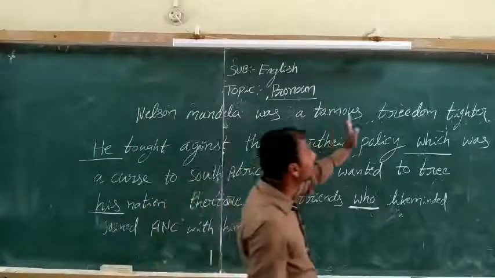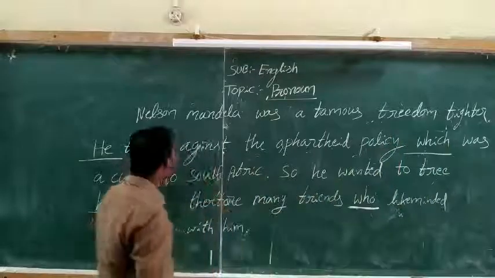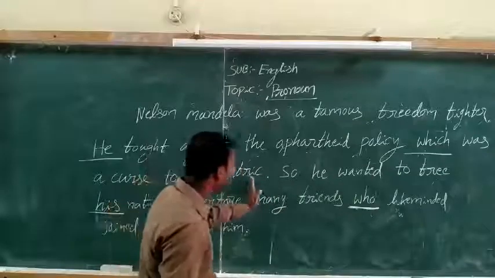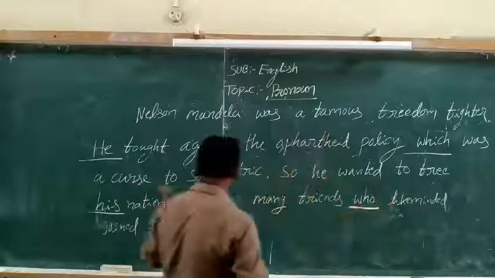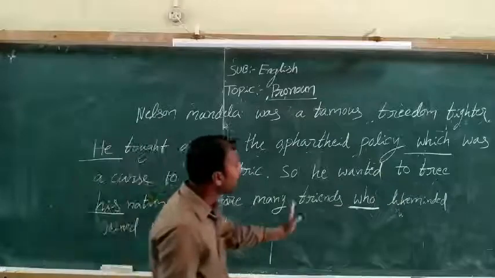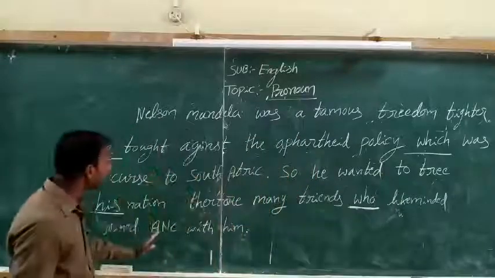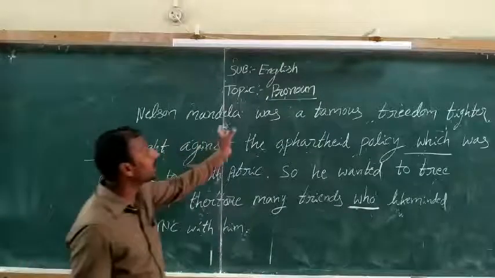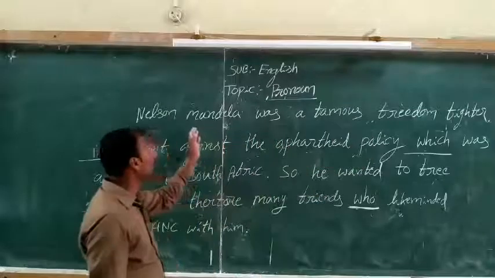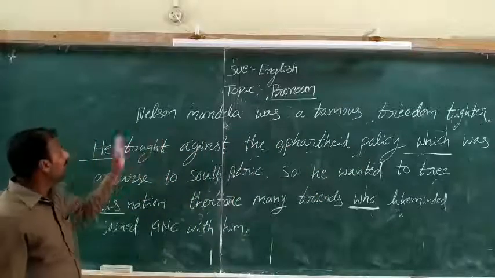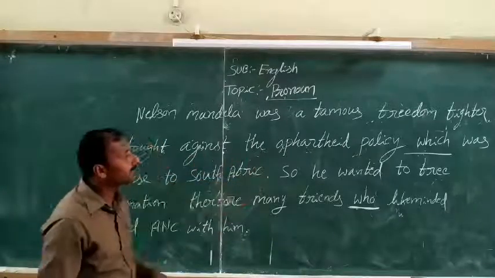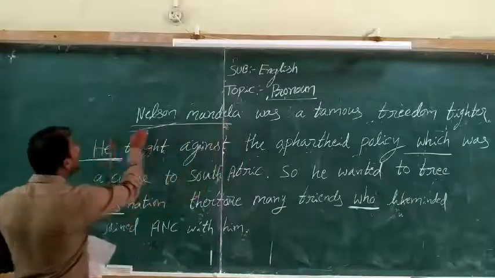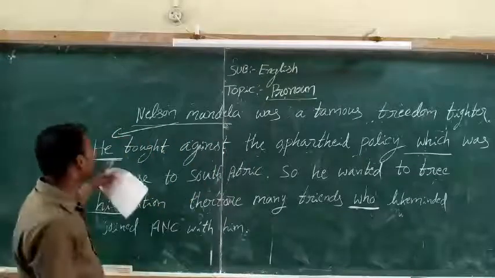Nelson Mandela was a famous freedom fighter. He fought against the apartheid policy, which was a curse to South Africa. So he wanted to free his nation. Therefore, many like-minded friends who joined the ANC with him. The first sentence, Nelson Mandela was a famous freedom fighter, is talking about Nelson Mandela. He fought against the apartheid policy. So who fought? Nelson Mandela fought. So he refers to Nelson Mandela, and this is the subjective case.